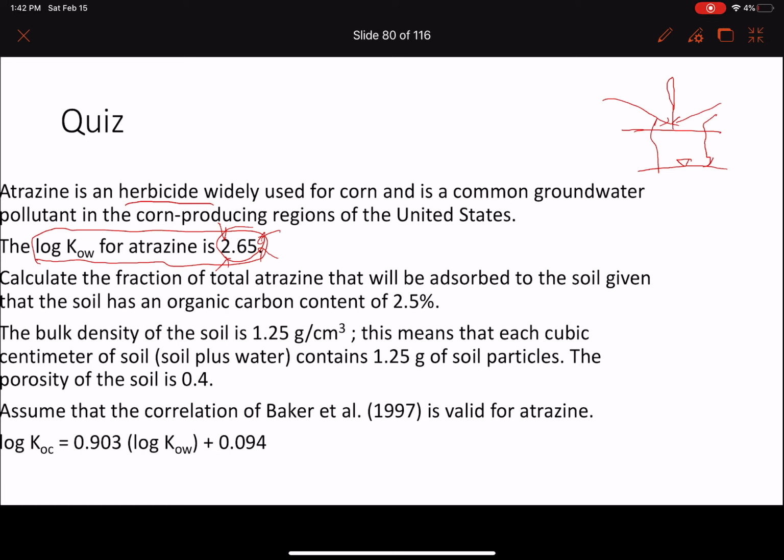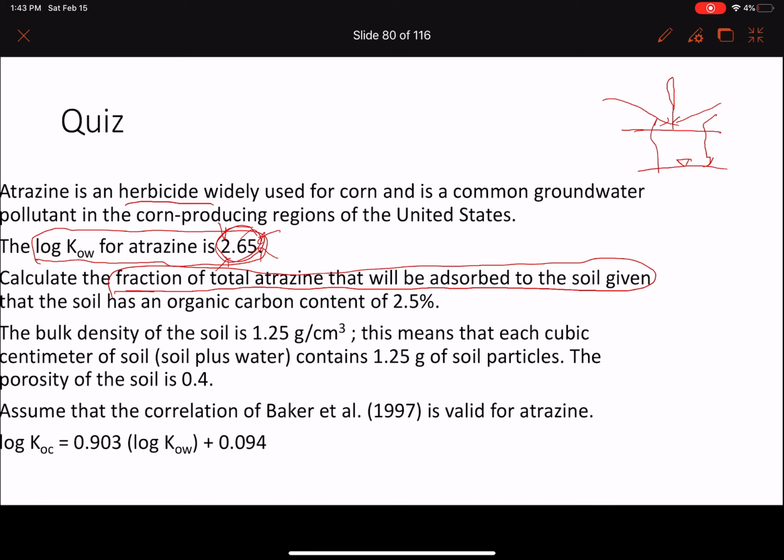Calculate the fraction. Look at this question: calculate the fraction of total atrazine that will be absorbed into the soil. You need to know the percentage of atrazine in the soil. I would expect it's over 90% because you can see from the KOW that it's huge. So it will be very high absorption, the fraction of the atrazine in the soil.